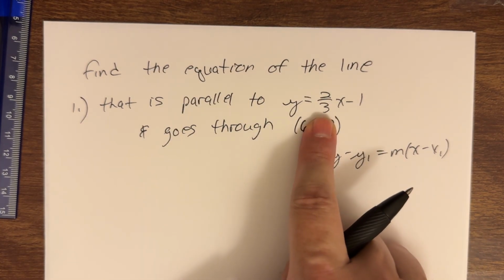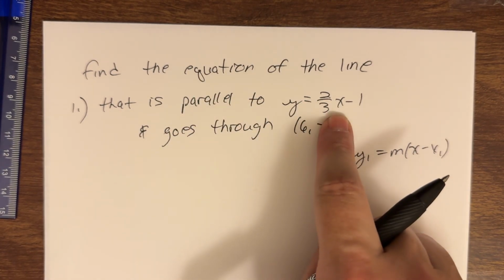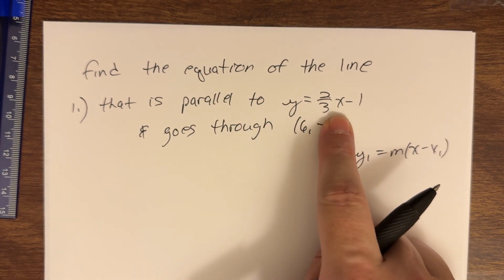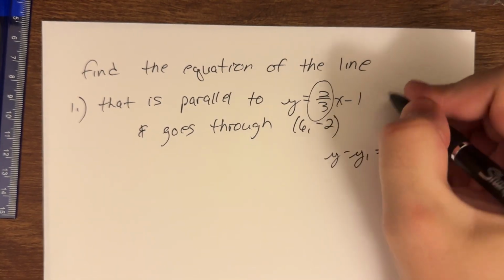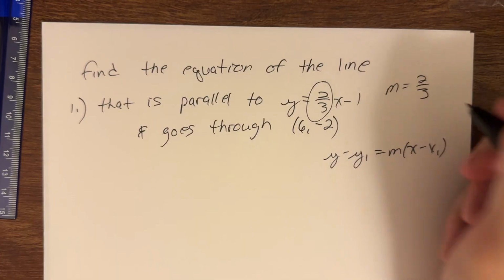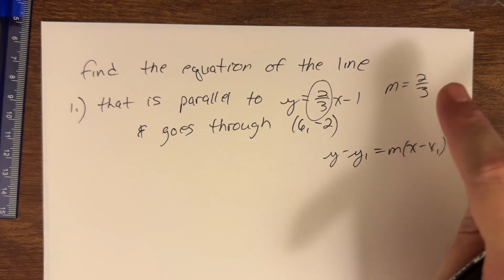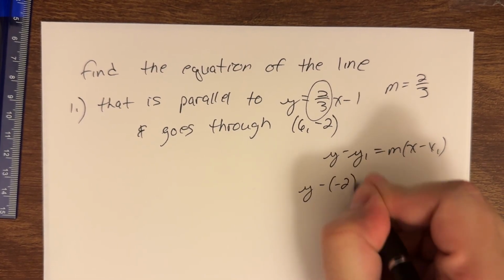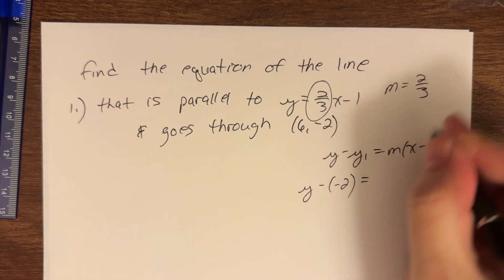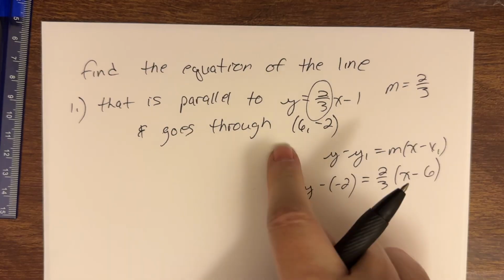So what else are we told in the problem? The line we're looking for is parallel to this line. Hey, parallel lines have the same slope. What's the slope of this line? The slope is 2/3. So therefore I know the slope of my line is also 2/3. There's my slope, there's my point. Y minus the y coordinate equals m times x minus the x coordinate.